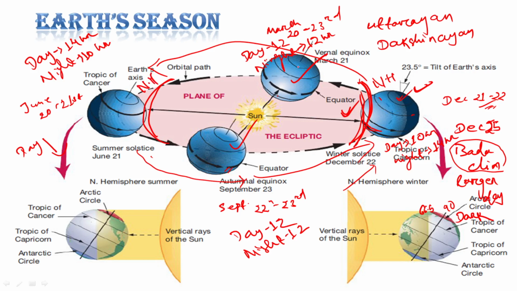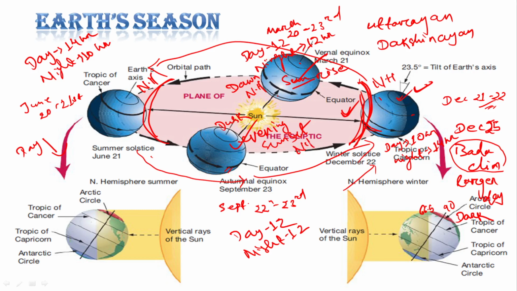Whereas here the sun is about to rise. This is the sunrise, or the dawn, here it is dawn for the northern hemisphere, whereas this part is the dusk, or the evening, or the sunset in the northern hemisphere.